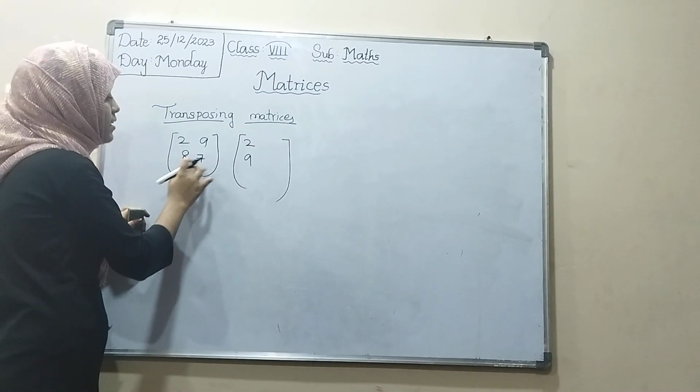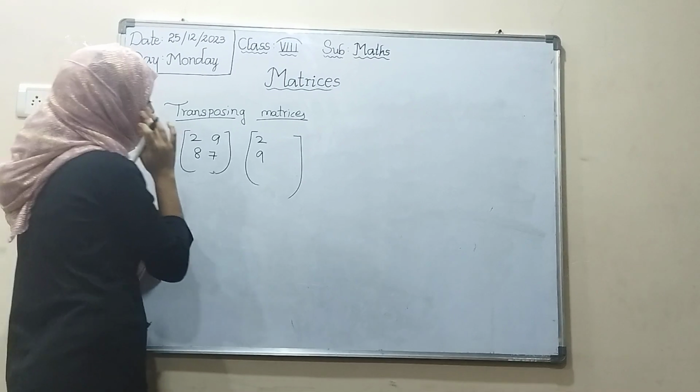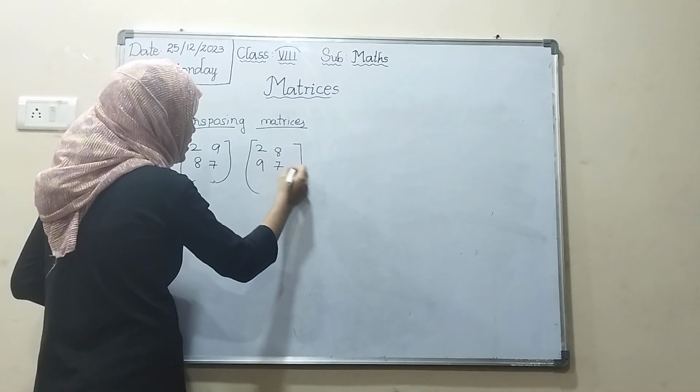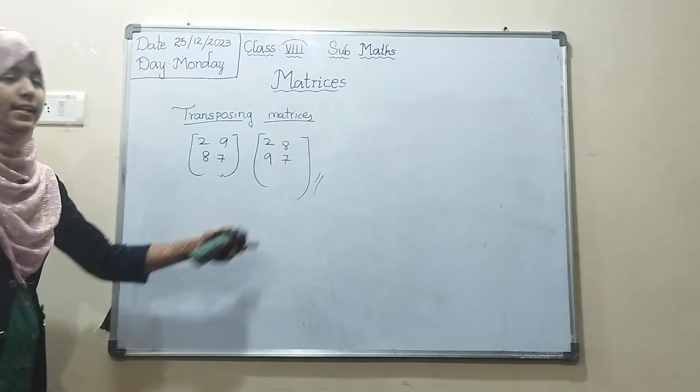And 8 and 7 is one row, so it changes to one column. So this is transpose of matrices.